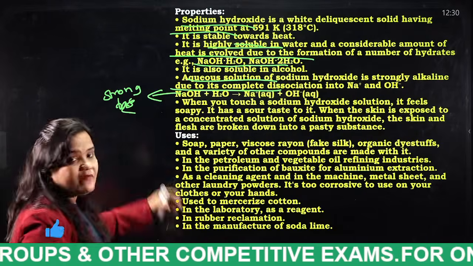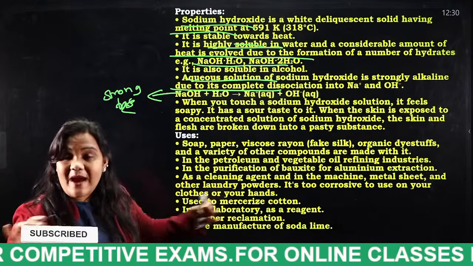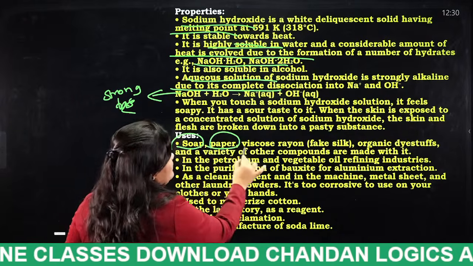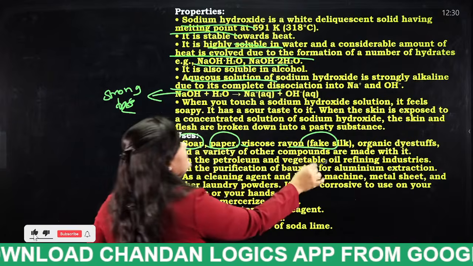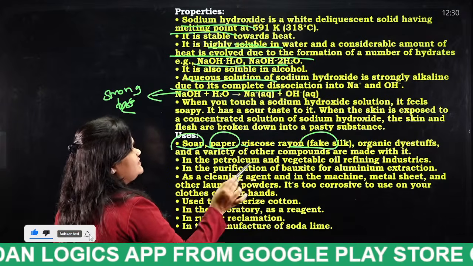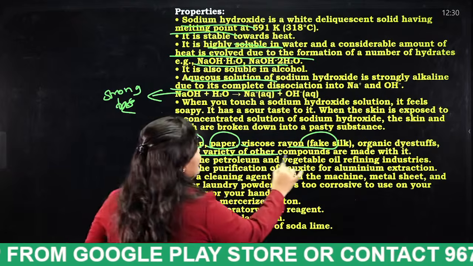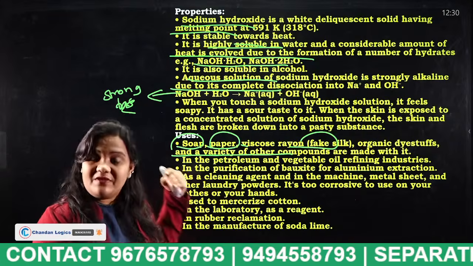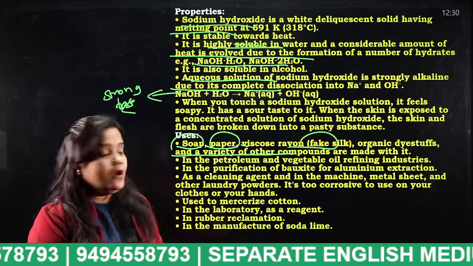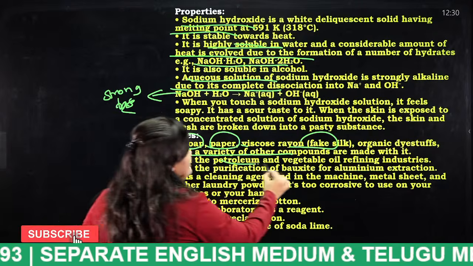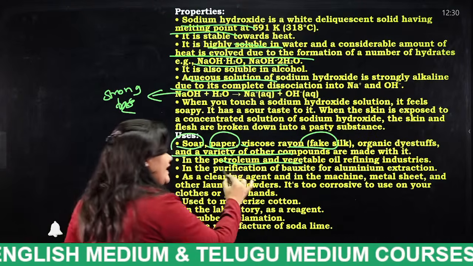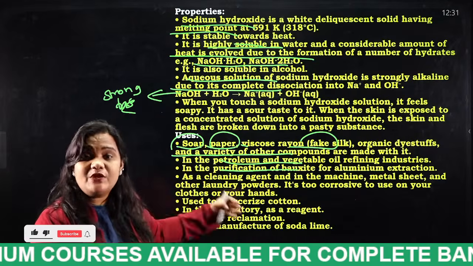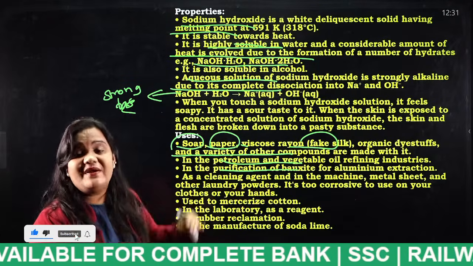So what are the uses of sodium hydroxide? It is used for making soaps, for making paper, for artificial silk, and for organic dyes, and a variety of other compounds are made with it. The soaps which we use daily are made with sodium hydroxide. It is also used in petroleum and vegetable oil refining, and in the purification of bauxite for aluminium extraction. These are some of the very, very important uses of sodium hydroxide.